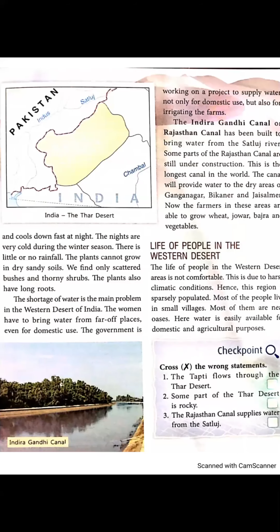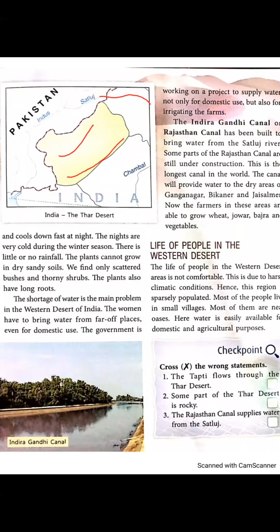We are talking about this portion, that is Rajasthan state, and it is surrounded by the Satluj River in the northeast, the Aravalli Range in the east, the Indus River in the west, and the Rann of Kutch in the south.